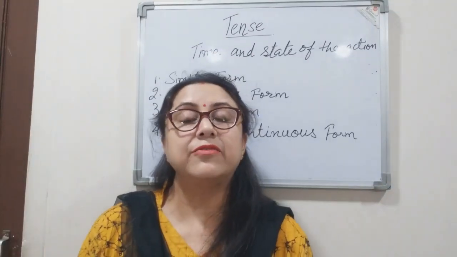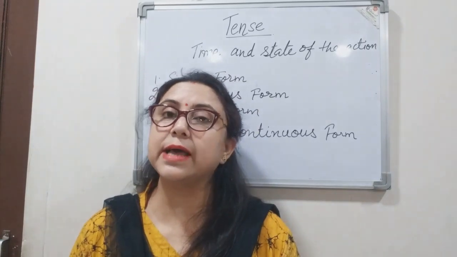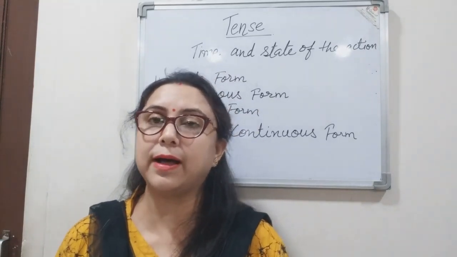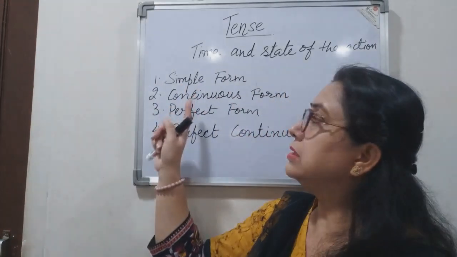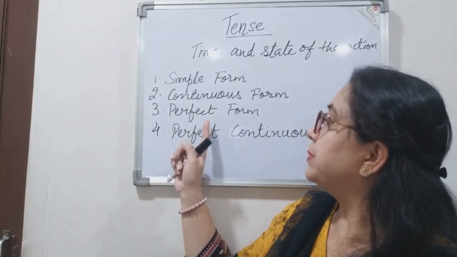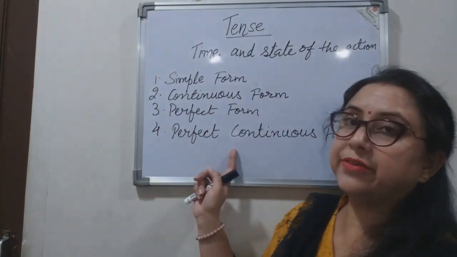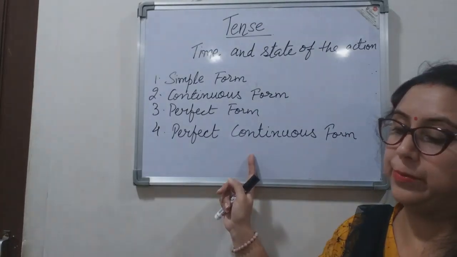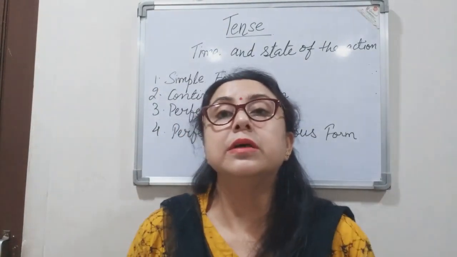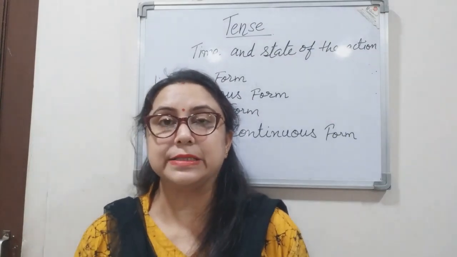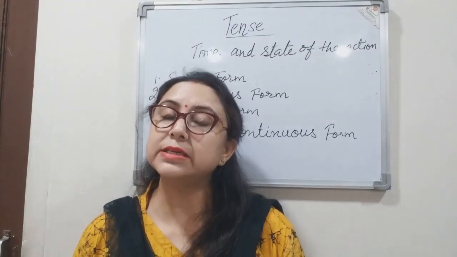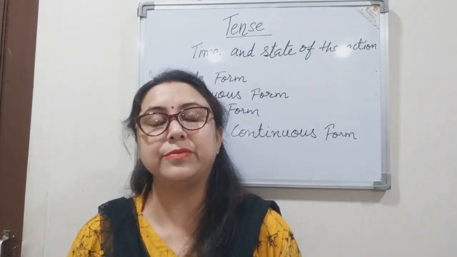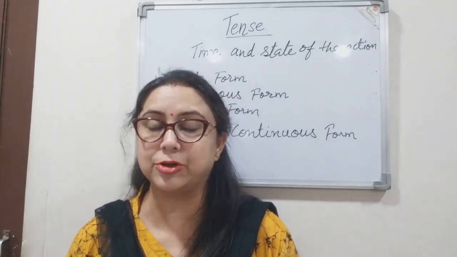So there are 4 forms of tenses, and the 4 forms are simple form, continuous form, perfect form and perfect continuous form, right? Now, these 4 forms of tense indicate the state of the action. So we will be discussing this later on.